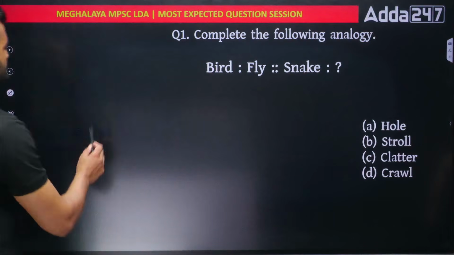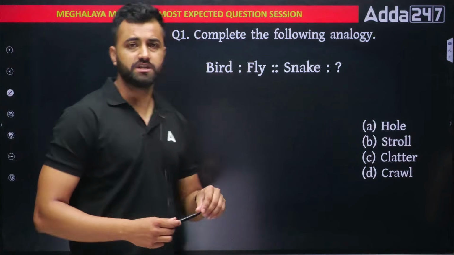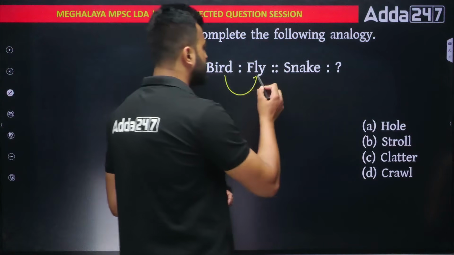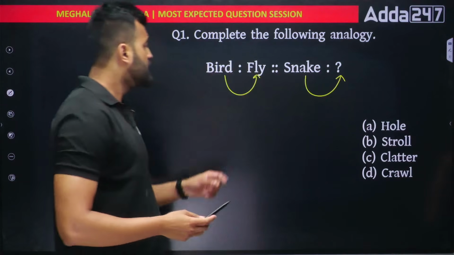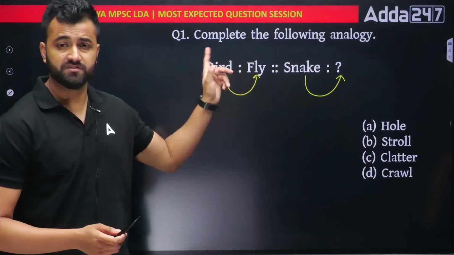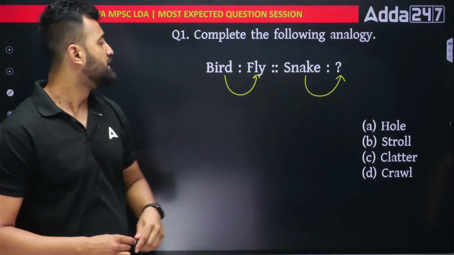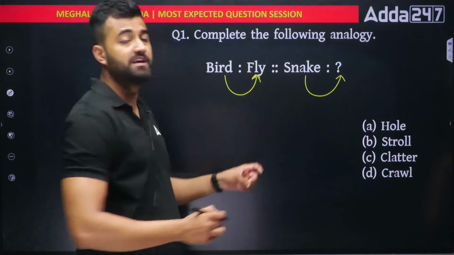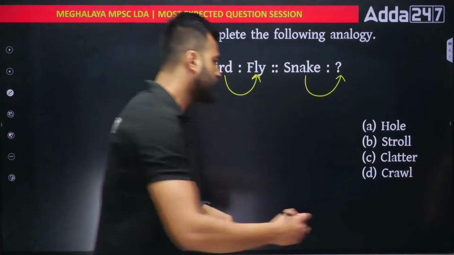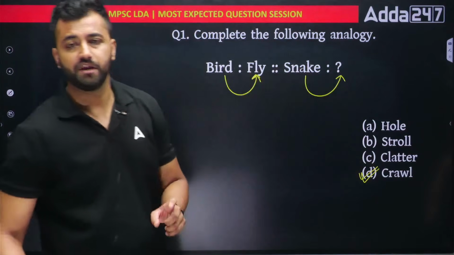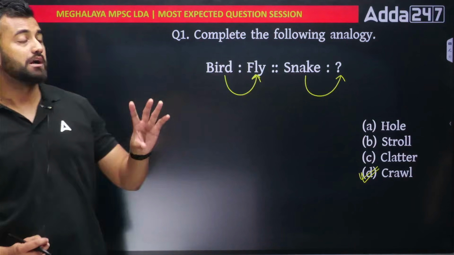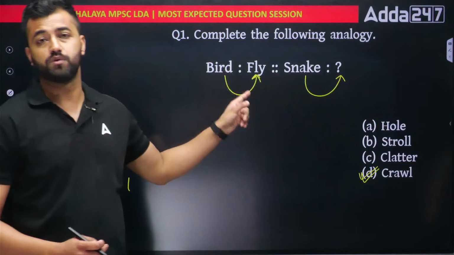The first question given here is known as a word analogy. We have bird, fly; similarly snake is what? There is some logic going on, so you have to use similar logic here and answer. We know that the bird flies, similarly what does the snake do? It crawls, right? So your answer would be crawls. And if you check the previous year paper of LDA, around 6 questions came from this word analogy.